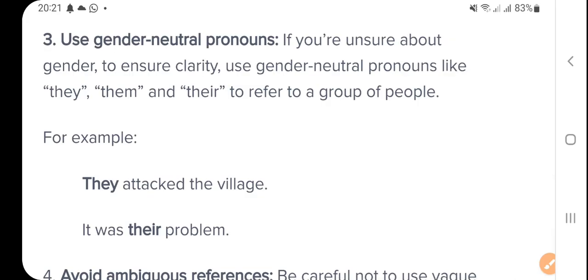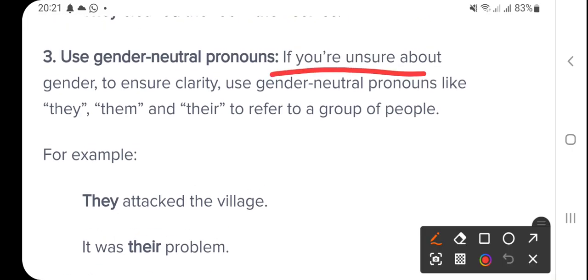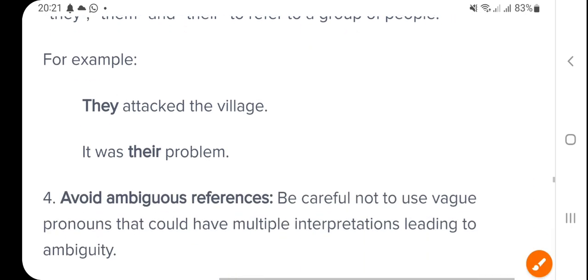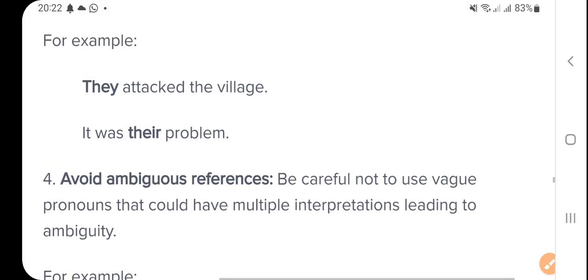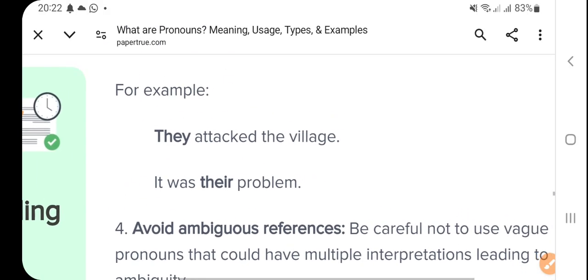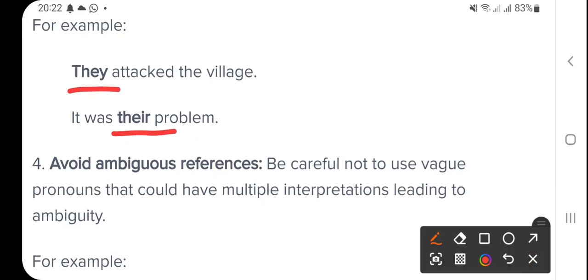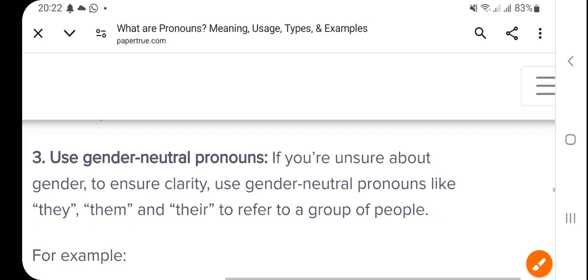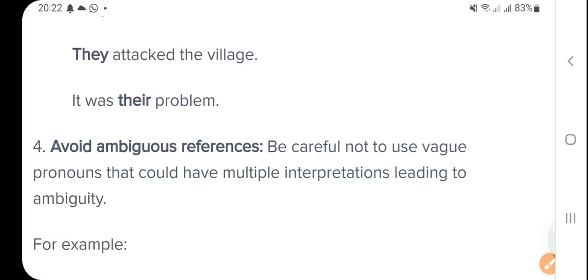Use gender neutral pronouns. If you are unsure about gender, to ensure clarity, use a gender neutral pronoun. When we are not sure, then we should use gender neutral, like they attacked the village, because we don't know. So they, right, it was their problem, because we don't know whether it is he, she, male, female. So this way we should be very much cautious, and we should use a gender neutral pronoun, because they is gender neutral, no male female, okay?